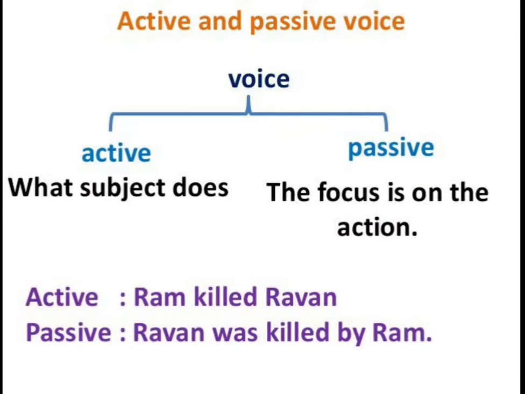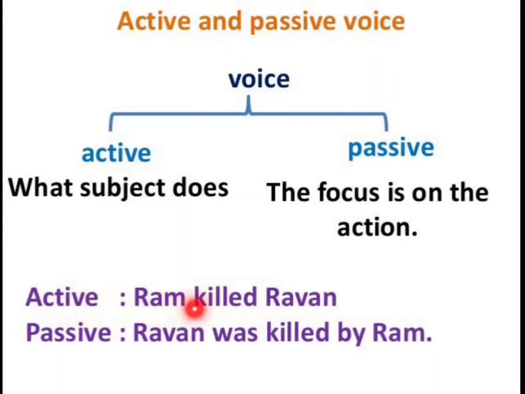Now look here, one example is given for you. Active voice means what the subject does, what the subject did. And passive voice means what happened to it, means the focus is on the action.